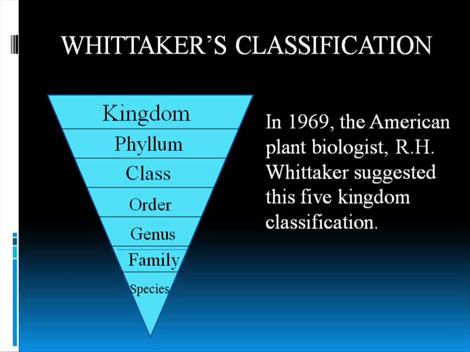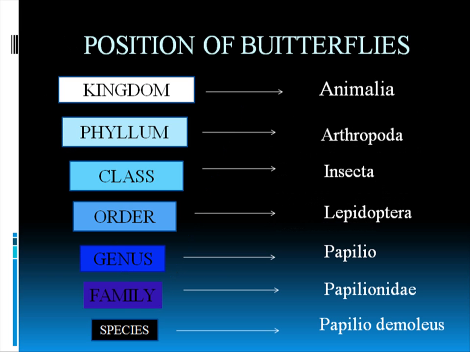I will give an example of a butterfly to see in which position butterflies are in this classification. So let us see the position of butterflies first. I have taken the example of a lime butterfly. For kingdom, they are all from kingdom Animalia, and from phylum they are from Arthropoda. They are arthropods, animals with jointed legs, and from class they are from Insecta. Insects are the largest class there, and in order they are from Lepidoptera. Genus is Papilio, family is Papilionidae, and species is Papilio demoleus. So this is the lime butterfly that I am talking about.